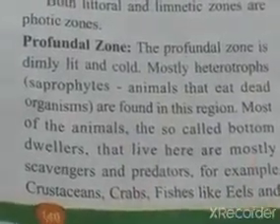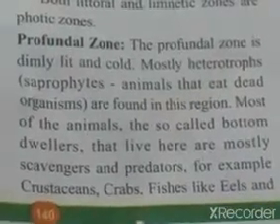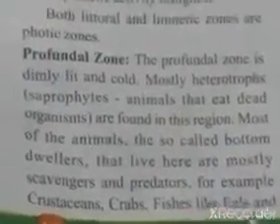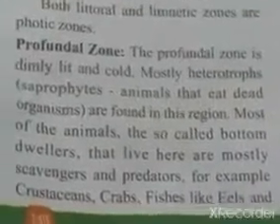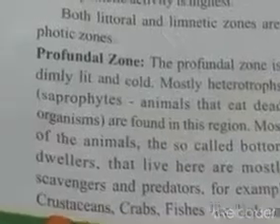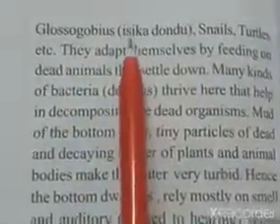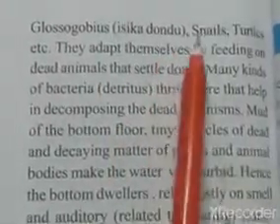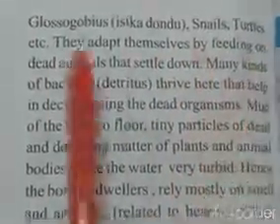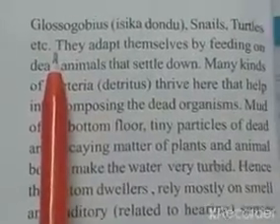Along with these animals we can see Glossogobius, snails, turtles, etc. in the third zone, that is, in the profundal zone.